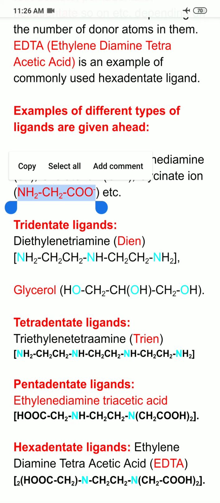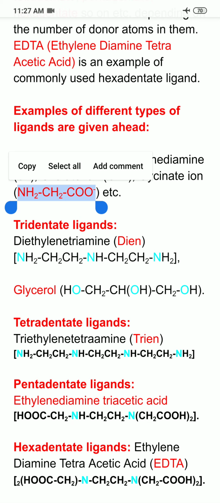Now if I replace 2 hydrogens of methane, one by amino group and another by COOH group, then we will get NH2 CH2 COOH. Then it becomes glycine. So this is the formula for glycinate ion, because it is obtained after the removal of proton from glycine.